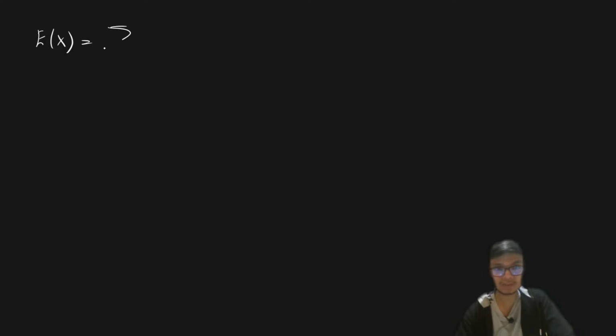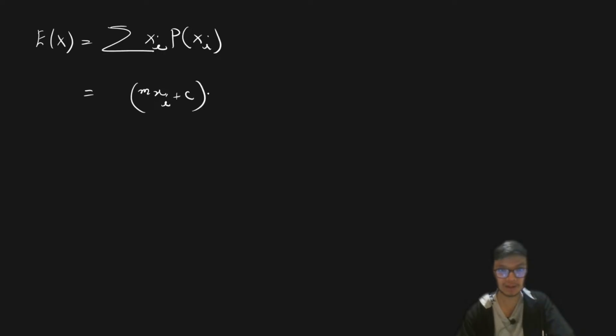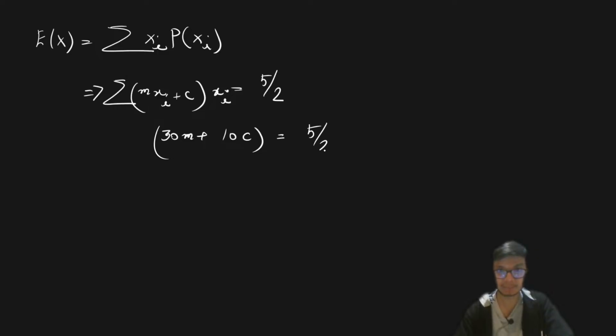Okay, so mean is basically the summation of xi into p of xi. So if you just do the summation over here for xi and p of xi, it is going to be like m of xi plus c into xi, and then the sum of it, and that value is given as 5 upon 2, right? So if I solve this part, I'm going to get one more equation, and that is going to look like 30m plus 10c equals 5 upon 2.